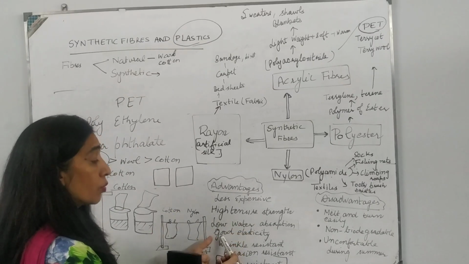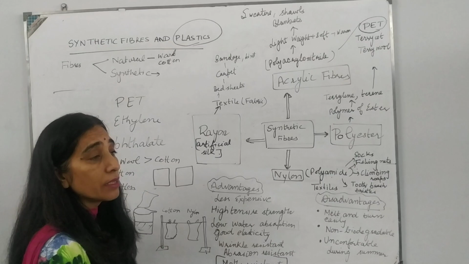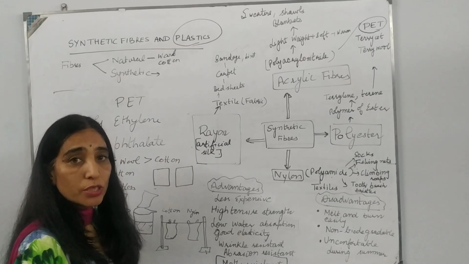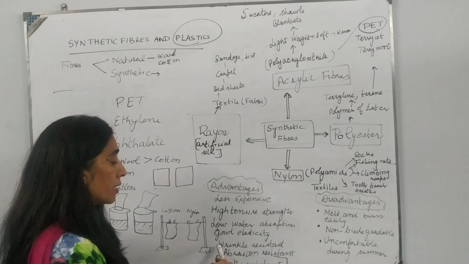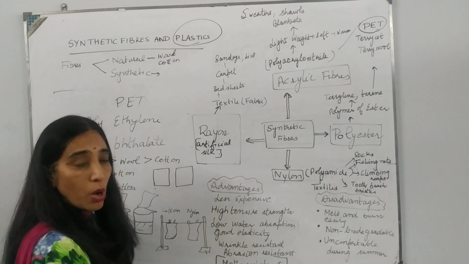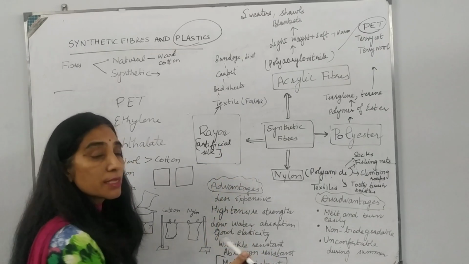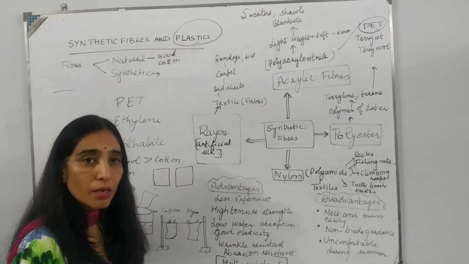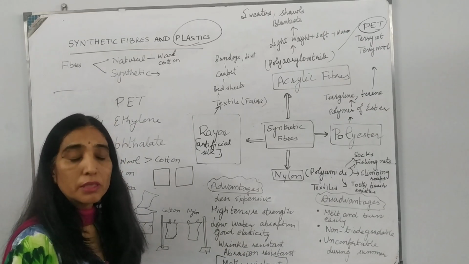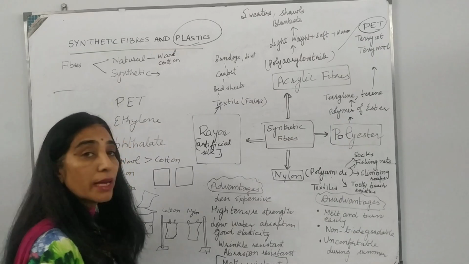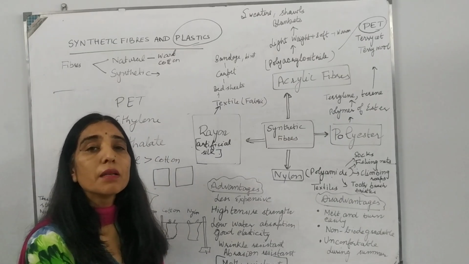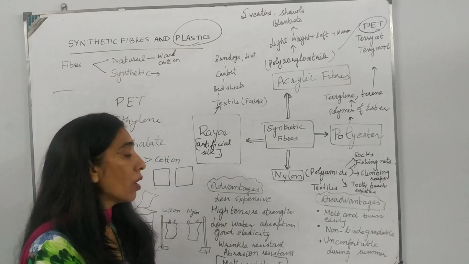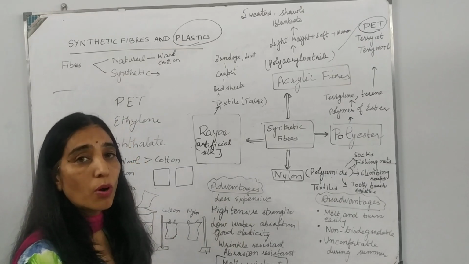Then there is good elasticity. You have seen your stretchable jeans or stretchable shirts. These have synthetic fiber in them. Then wrinkle resistant, that we have already talked about. Abrasion resistant means these are more durable. These are not easily worn out or torn. Then moth resistant: synthetic fibers need very little maintenance because they are not attacked by moths.